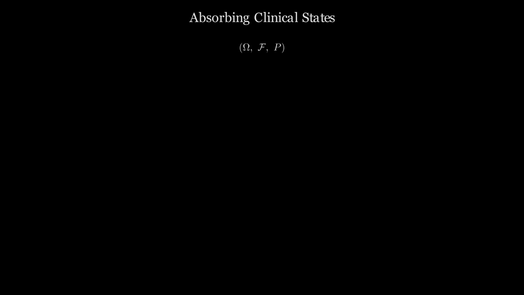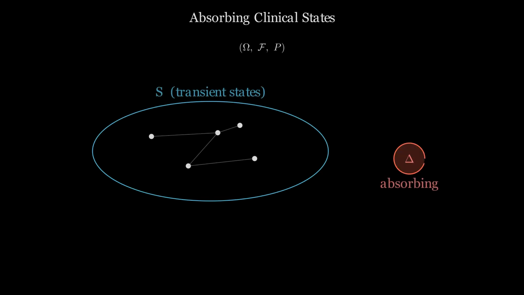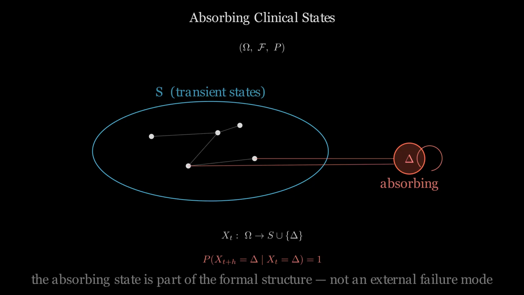A patient population carries all possible physiological states and their probabilities. When a clinical state is absorbing, entering it is permanent. The patient can never return to any prior clinical state. This is not a boundary condition or an approximation. Irreversibility is built into the transition structure of the clinical process.